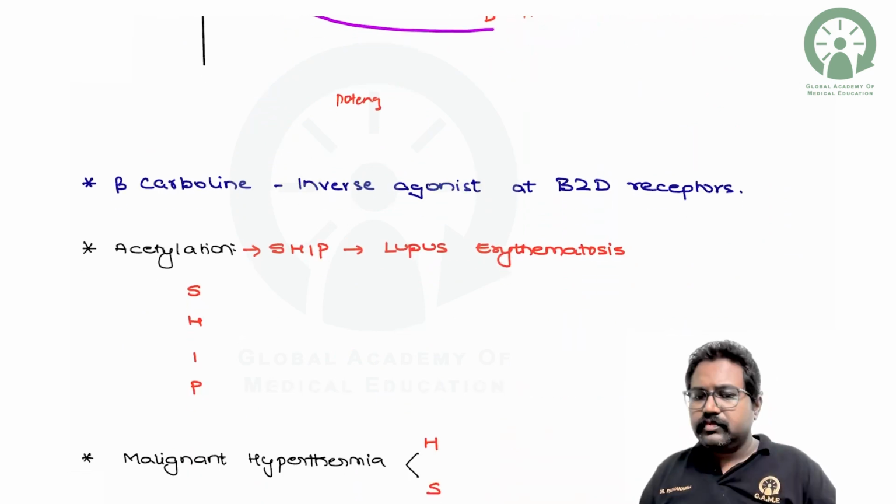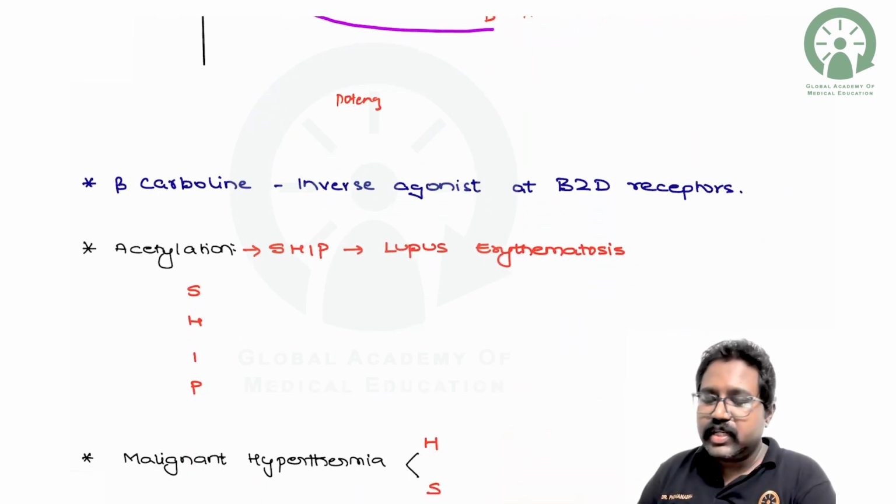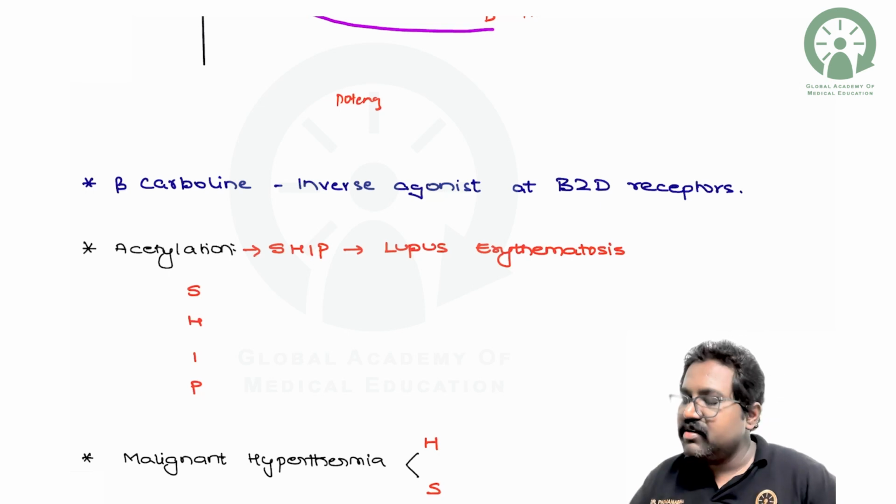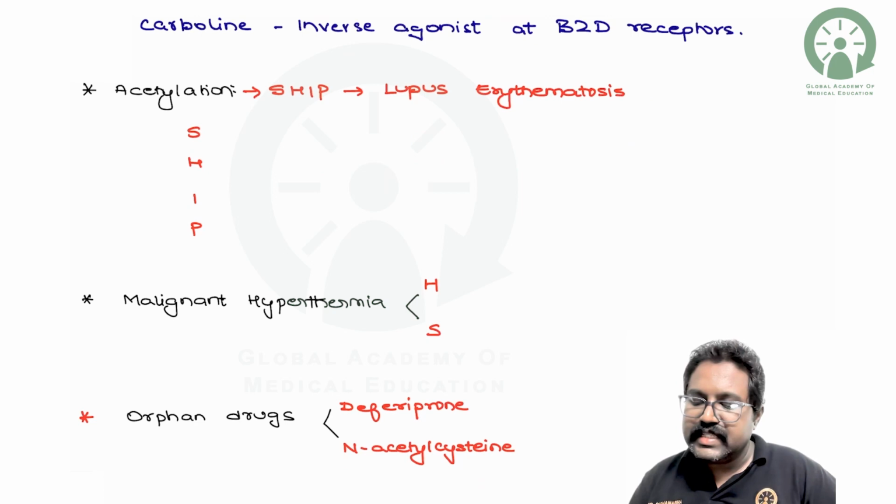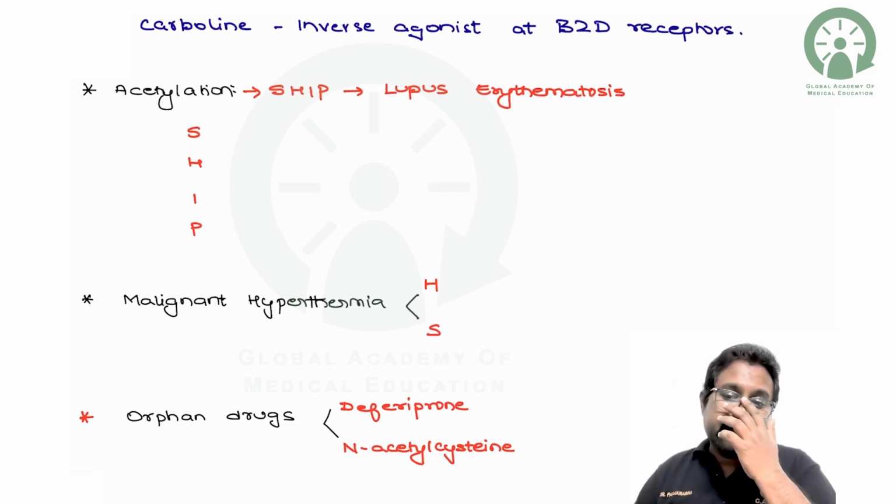So what is beta carboline? Beta carboline is an inverse agonist at the benzodiazepine receptors. It's the inverse agonist of the benzodiazepine receptors. Very important. So next, let us see which are all the drugs which undergo the acetylation process.